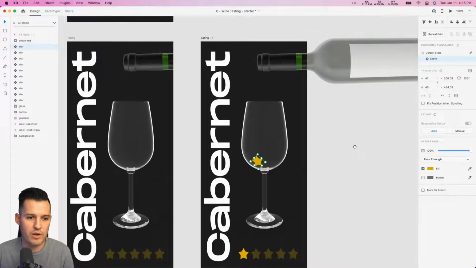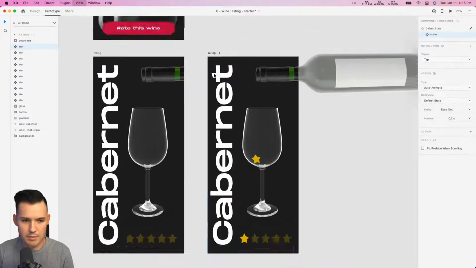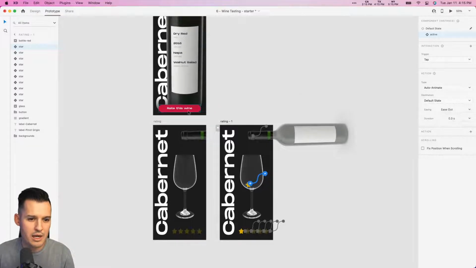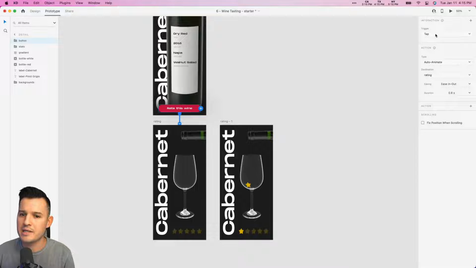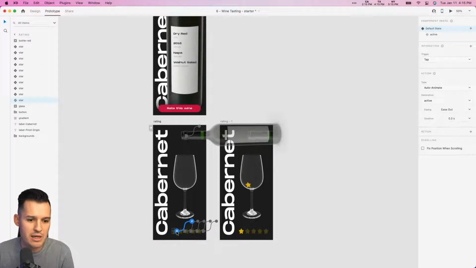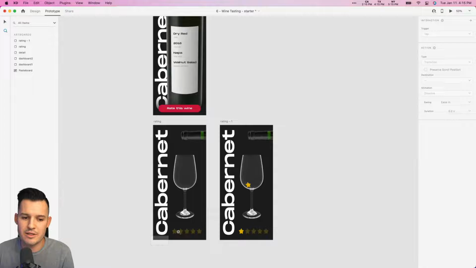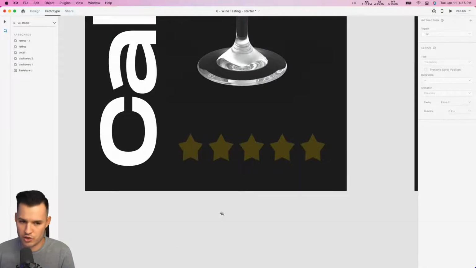I can't stop now. Okay, so let's go to prototype. Okay, did we prototype this? We didn't. Let's do a tap gesture here that says on tap, auto animate to the rating screen, ease in, ease out. Oh, that's fine. That's good. Like it, 0.8 seconds. But if the user taps here on one of these, we're going to bink. Ooh, okay, so now we set the component state has all those drag gestures.